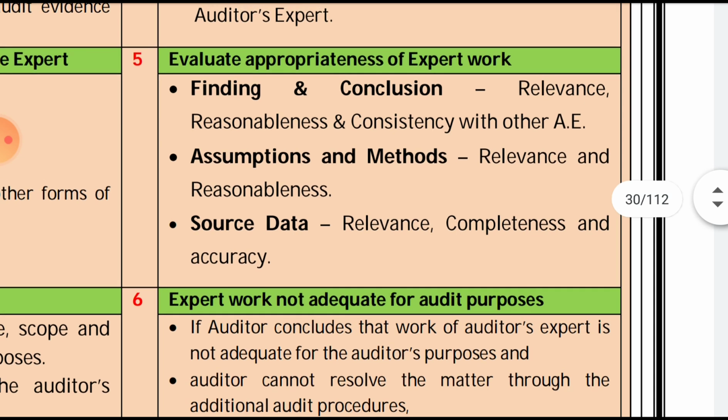Then the fifth step, procedure, that is, evaluate the appropriateness of the expert's work. That is, we have to evaluate his work, that is the findings and the conclusion, relevance, reasonableness and the consistency with other audit evidence, then assumptions and the method, relevance and reasonableness, and source data. It should be relevant, complete and accurate.